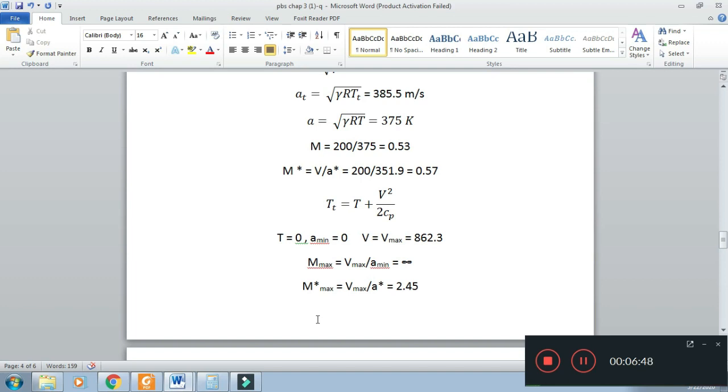Then we calculate M star maximum, Mach number referred to critical conditions with maximum value. So for M star maximum, V maximum divided by A star. When we are calculating M star, the denominator is always A star, and A star is non-zero. So the maximum value of M star is 2.45.